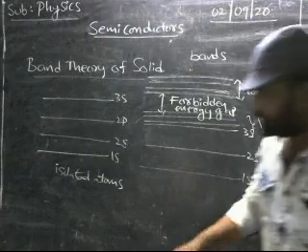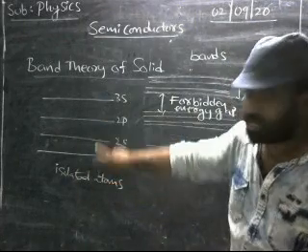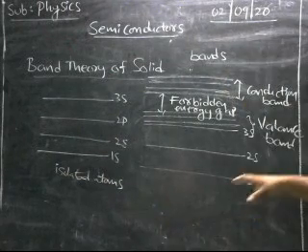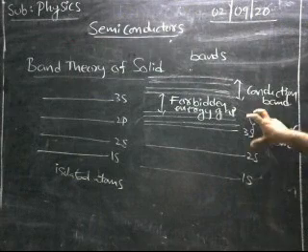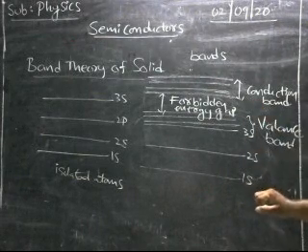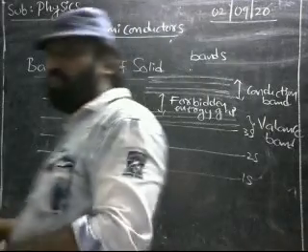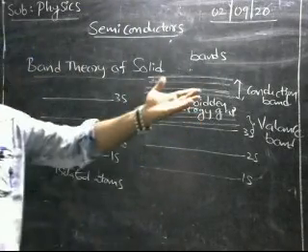Generally, if you take a single atom in an isolated state, the energy levels are like this. But during the formation of a crystal, all atoms are closer together, so the higher energy levels overlap and split into further energy levels.